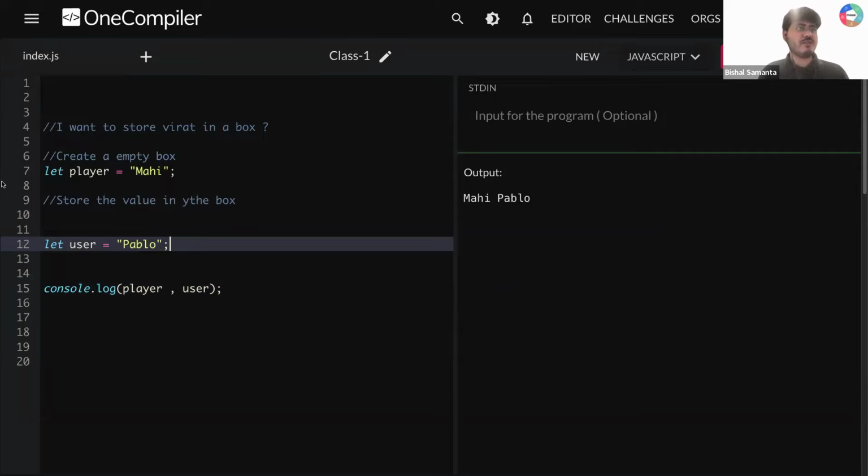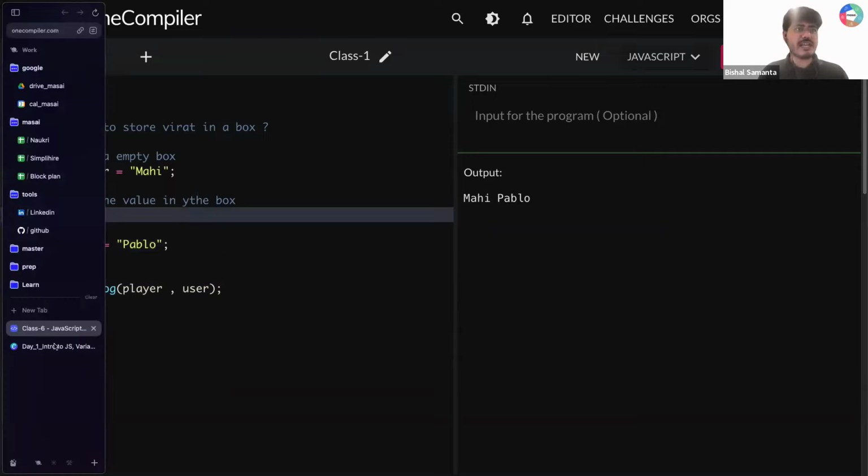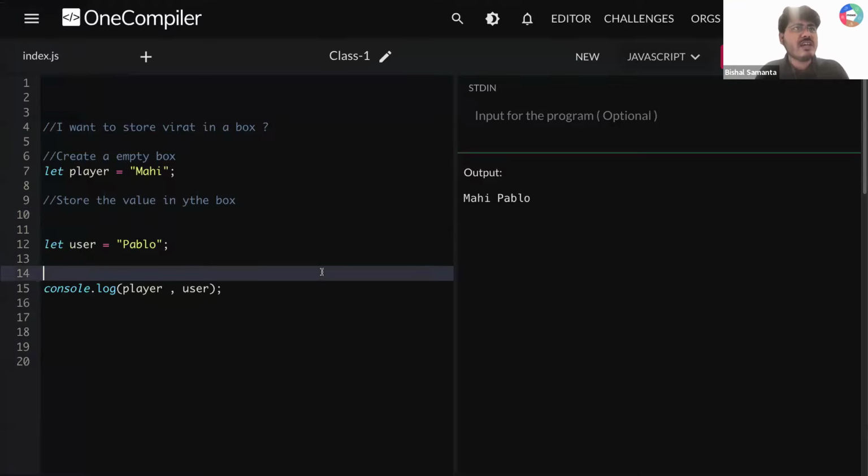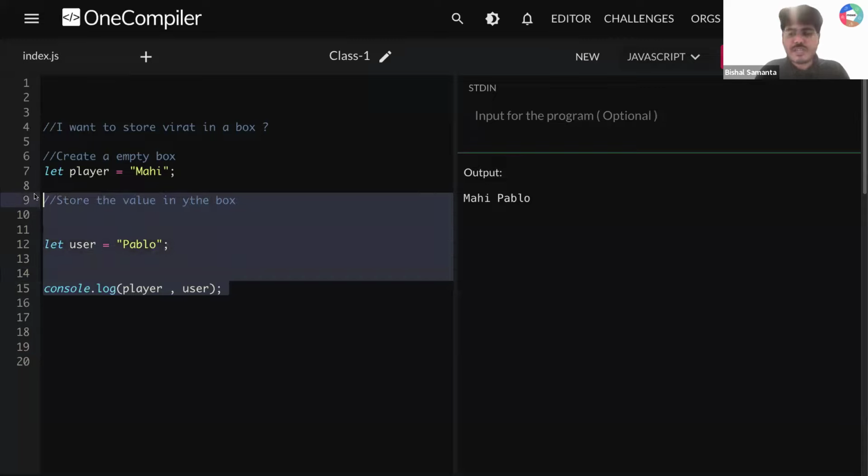So now let's move to the next thing. We learned how to create a variable. Now let's understand there are a few rules to create a variable name. Let's understand these rules one by one. So I'm going to come here. Now let me remove this thing from here to here.